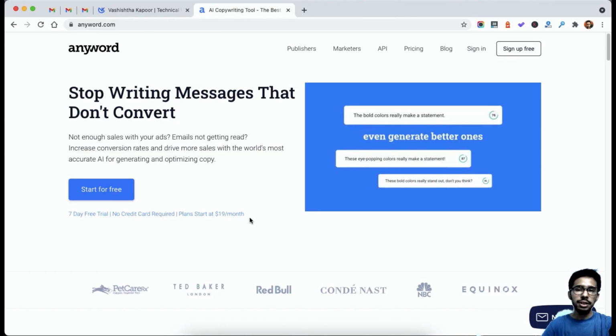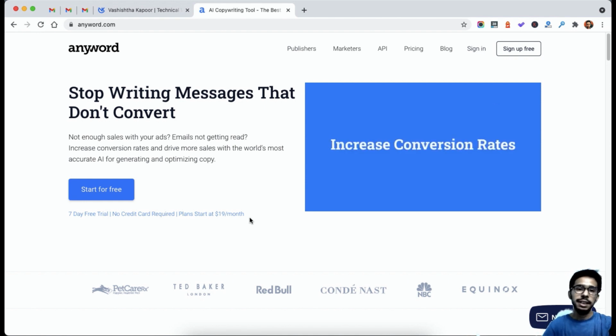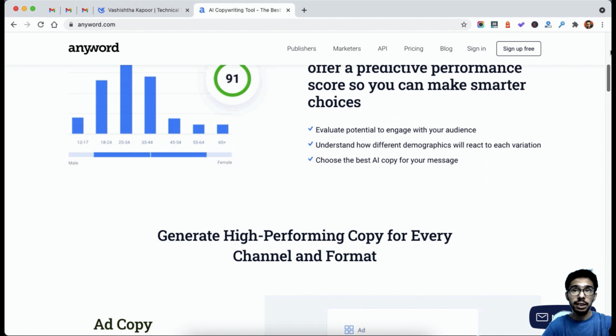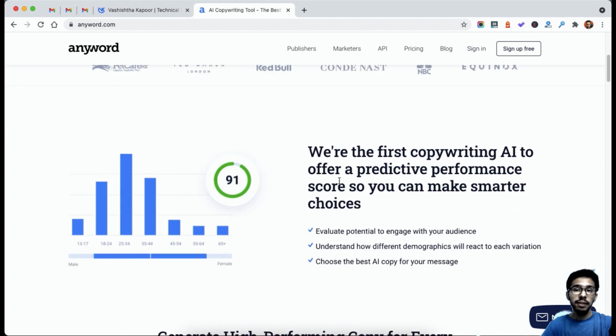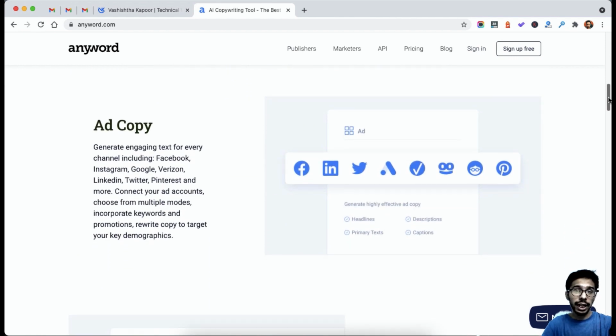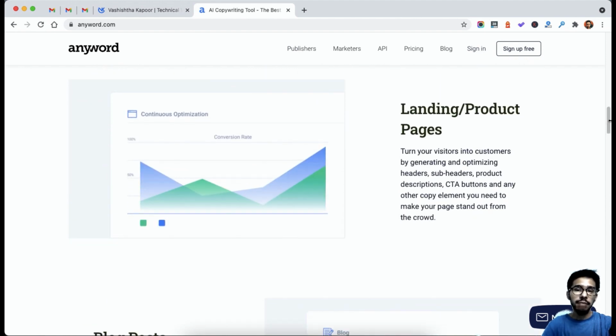So guys, as you can see on the website itself, it explains very clearly that this AI tool is not just giving you automated content, but also high converting content. Every content it generates will come up with an engagement score, which is called predictive performance score, which will predict how likely someone is to click on the link or click on the button that comes up with the content. And also you can generate high quality ad copies for your Facebook, LinkedIn, Twitter or Google ads, and also you can generate content for your landing pages and also for your product pages.